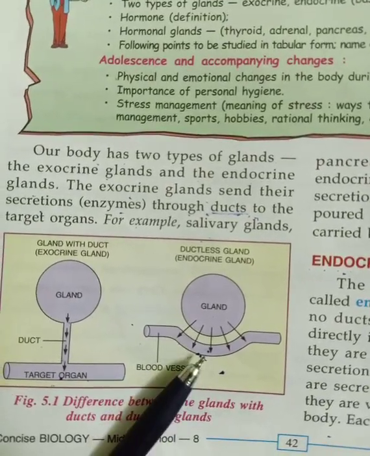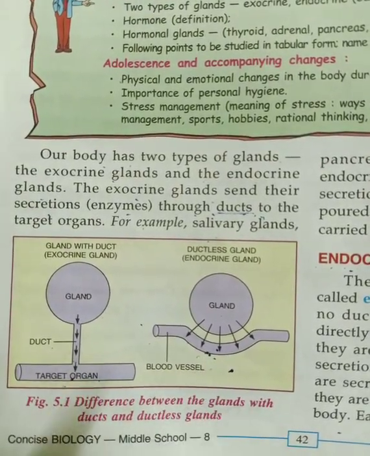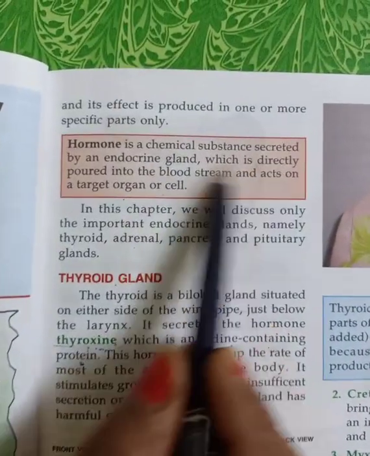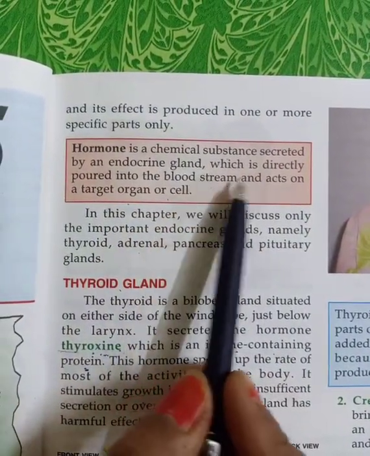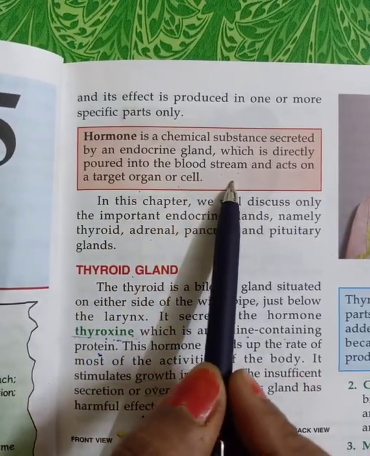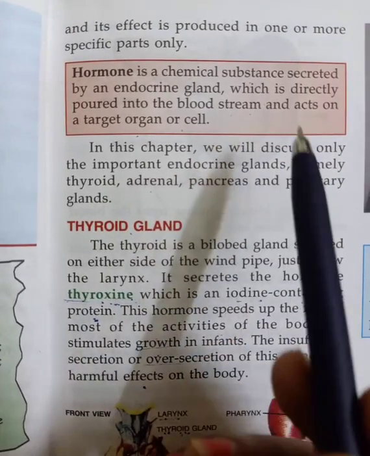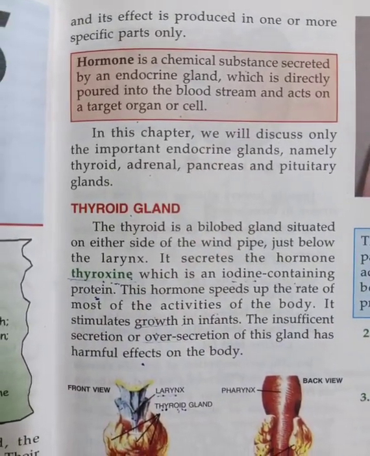After that I gave you the definition of hormone also. What is a hormone? It is a chemical substance that is secreted by an endocrine gland, which is directly poured into the bloodstream and acts on a target organ or cell. So this much we had discussed in the last lecture.